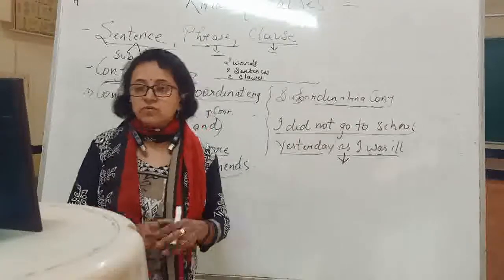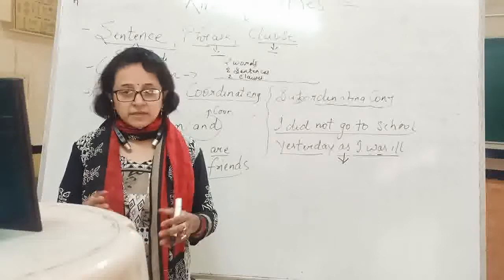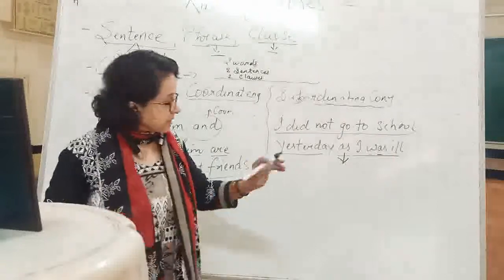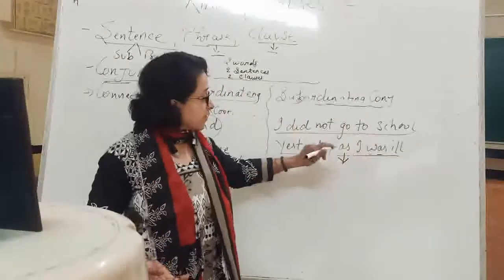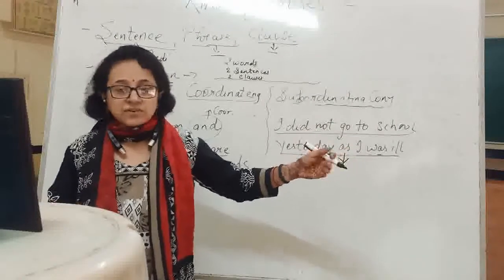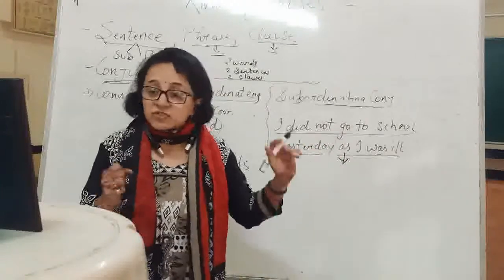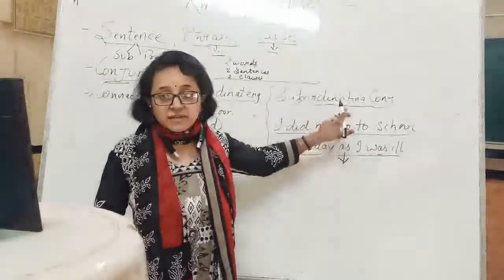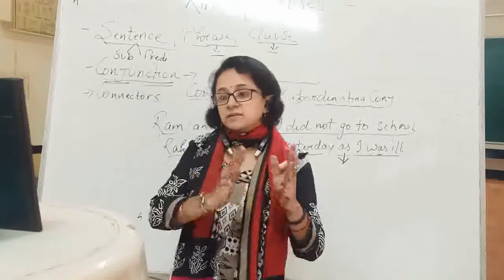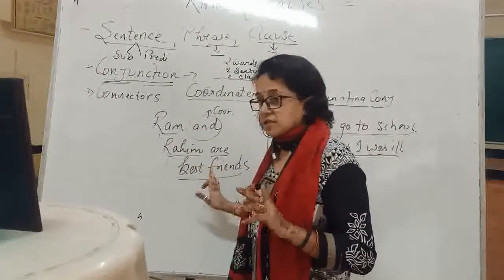Why didn't I go to school? What is the reason? Yes, as I was ill. And what is its outcome? Because I was ill. Outcome is consequences. What is its outcome? Yes, I am unable to go to school. So in subordinating conjunctions, you always have a cause and its outcome. Okay, but in coordinating, it's not like that.